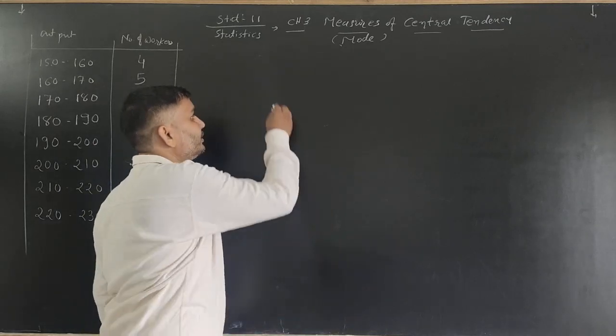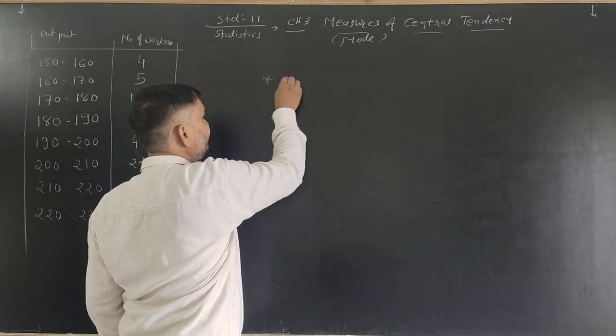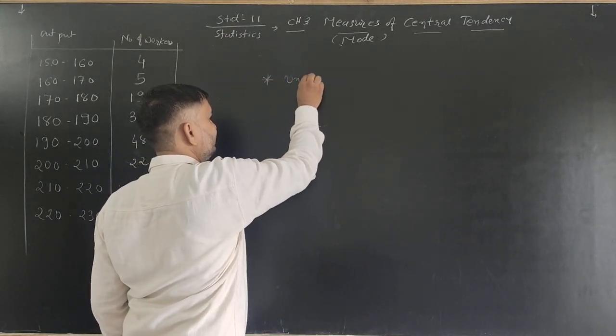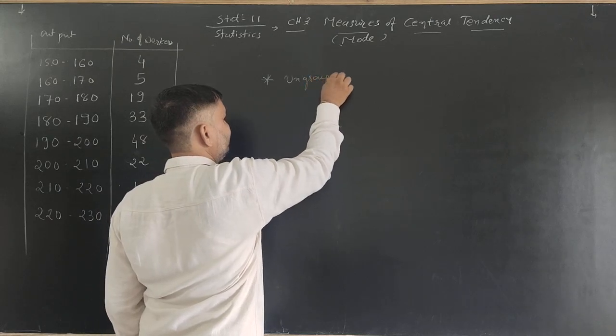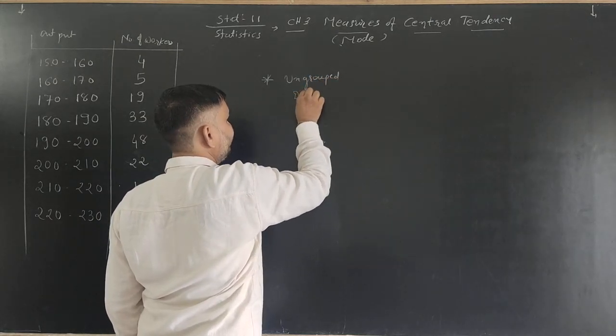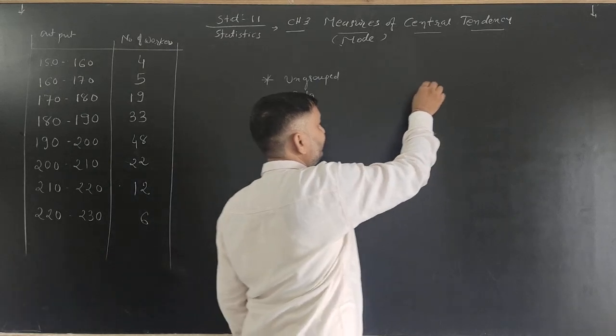Now I will discuss for the ungrouped data and for grouped data.